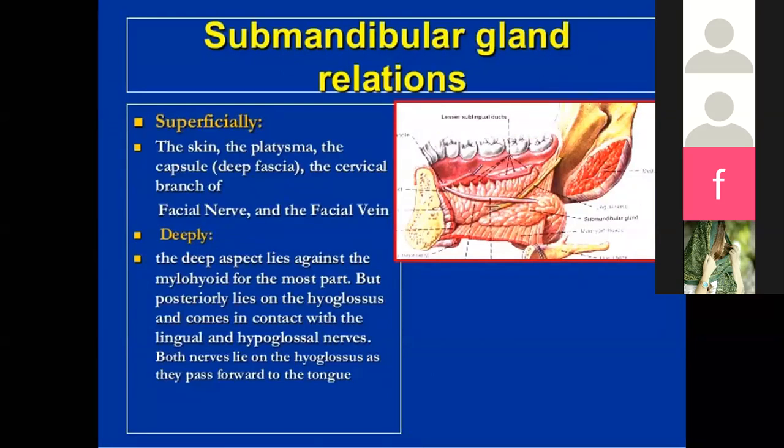The submandibular gland. Its relations: superficially the skin, the platysma muscle, and the cervical branch of the facial nerve and the facial vein. Deep, it has the mylohyoid for the most part, but posteriorly lies on the hyoglossus and comes in contact with the lingual and the hypoglossal nerve. Both nerves lie on the hyoglossus as they pass forward to the tongue. So these are the nerves which lie by the submandibular gland.